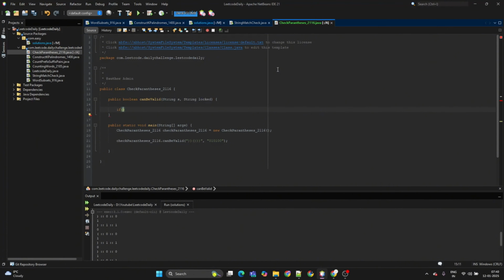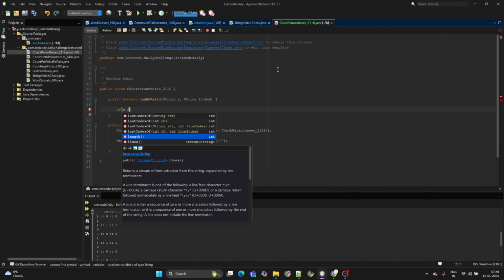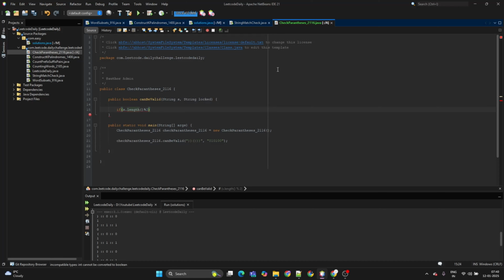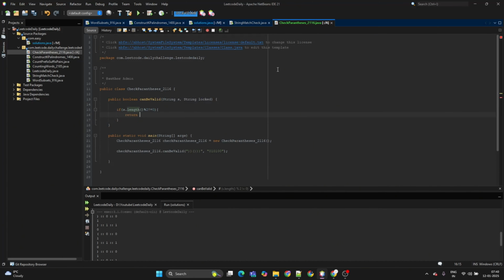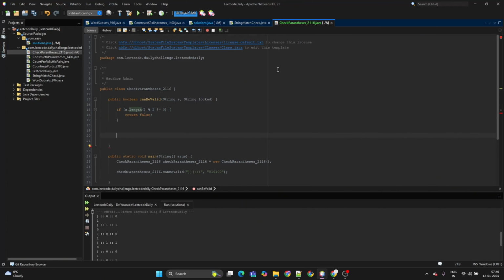The first logic is if s.length is not even, then I'm going to return false. Before that, let me take the count. The opening count is 0.